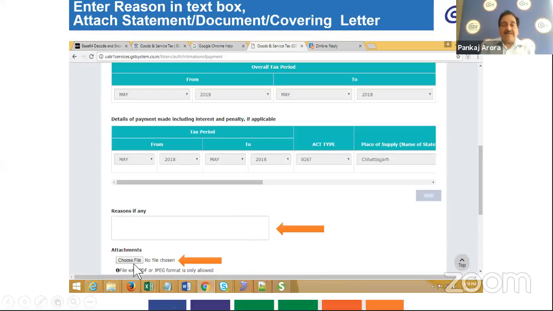There is also one tab for choosing a file for attachment. In that case, you will have to attach the concerned calculation sheet or other documents describing your payment and the details of such payment, like the calculation and the facts of such payment. So you will have to attach those documents.